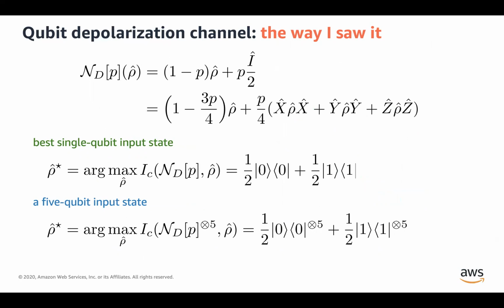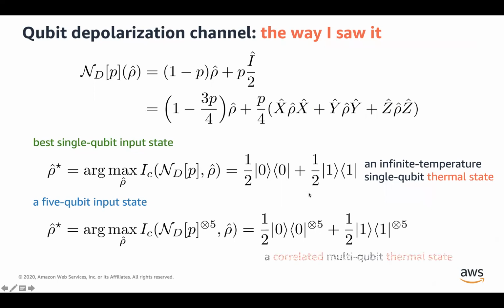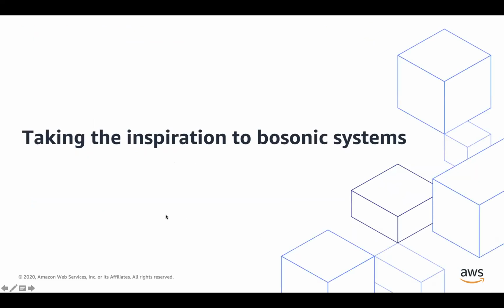So now, what I did at the time was I basically wanted to look at this example in the language of bosonic states and bosonic channels. So the way I decided to look at this single qubit state is as an infinite temperature single qubit thermostat. And analogously, I wanted to look at this as a thermostat that has some correlation, namely when one of the bits is 0, all the other bits have to be 0, and the same goes for 1. So this was the kind of language that I wanted to use when I was looking at this example. And with that, I'll take this inspiration to bosonic channels and dive deeper into the bosonic problem.